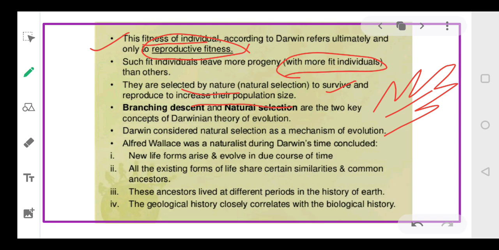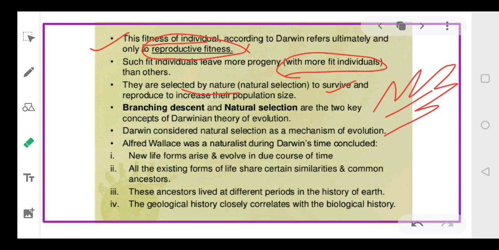Now the second thing is branching descent and natural selection. These are two concepts of Darwin's theory of selection. Now, the concept Darwin gave, natural selection, I hope you have understood. So the characteristic that helps an organism survive in the environment, nature selects it, and that is called natural selection, and that organism will be more fit to the environment.